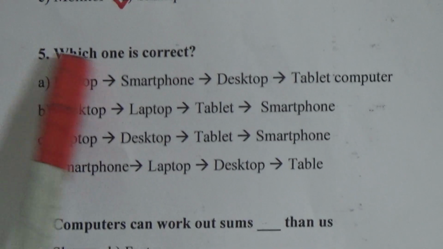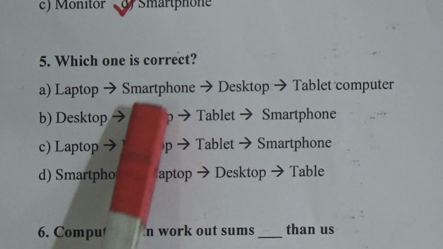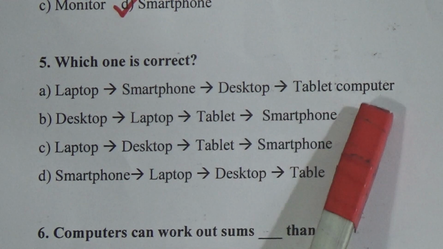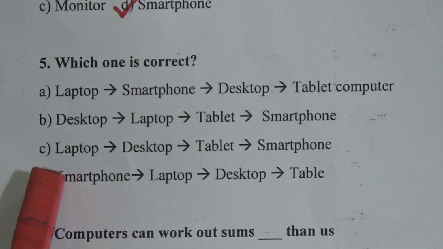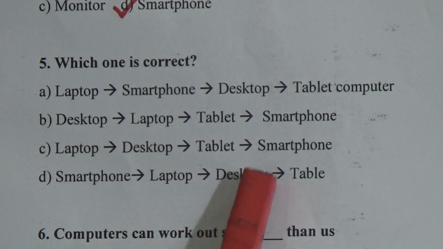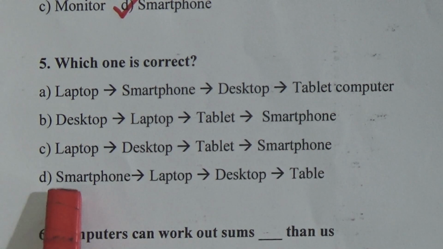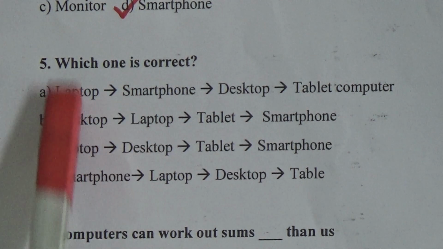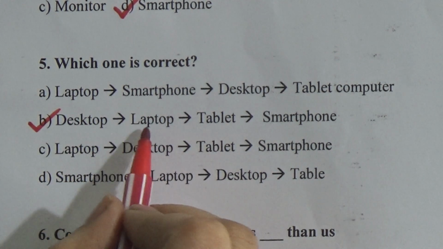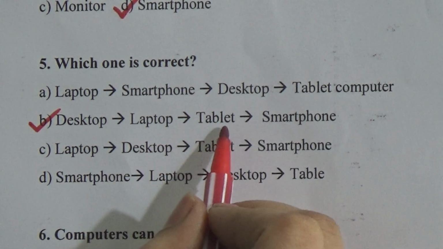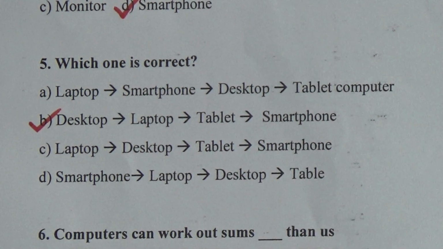Question number 5, which one is correct? Laptop, smartphone, desktop, tablet, computer. Desktop, laptop, tablet, smartphone. Laptop, desktop, tablet, smartphone. D, smartphone, laptop, desktop, tablet. Option number B is the correct answer, because desktop is bigger than laptop. Laptop is bigger than tablet. Tablet is bigger than smartphone.